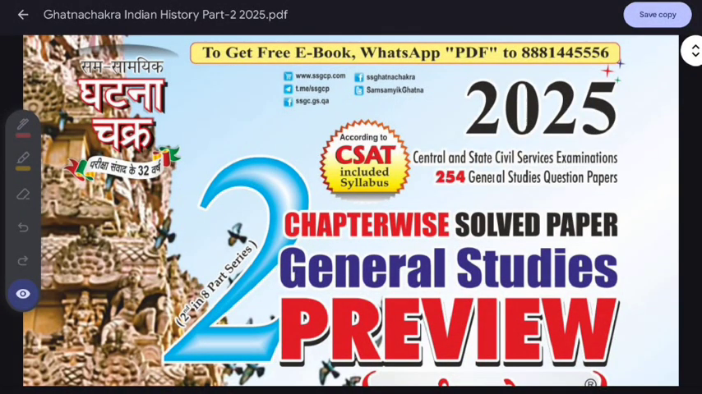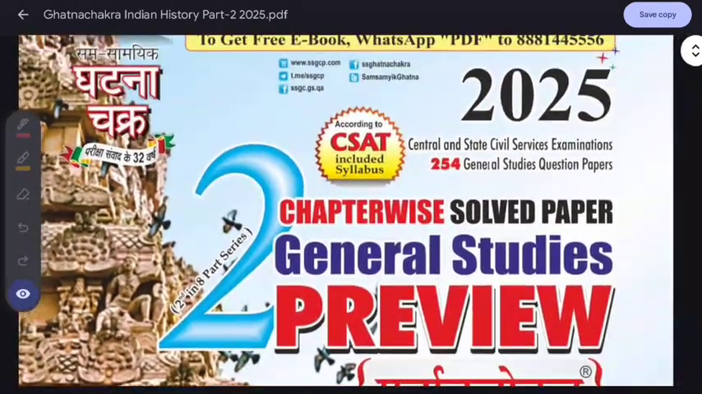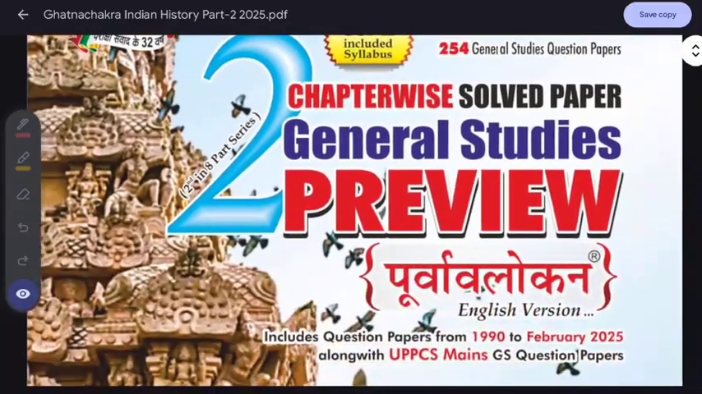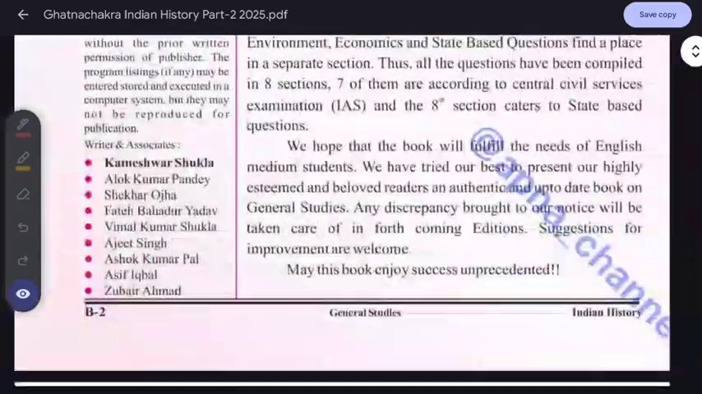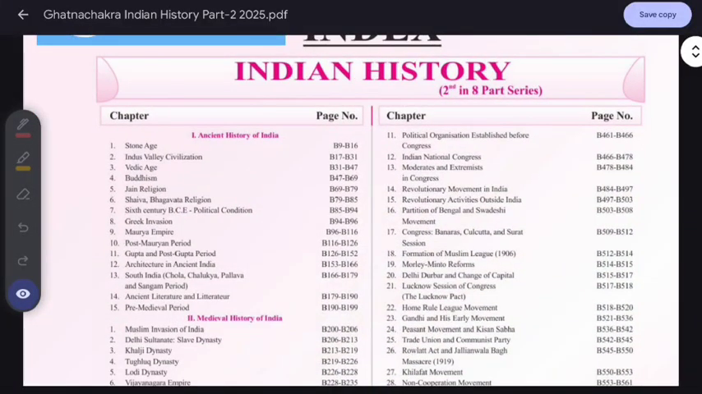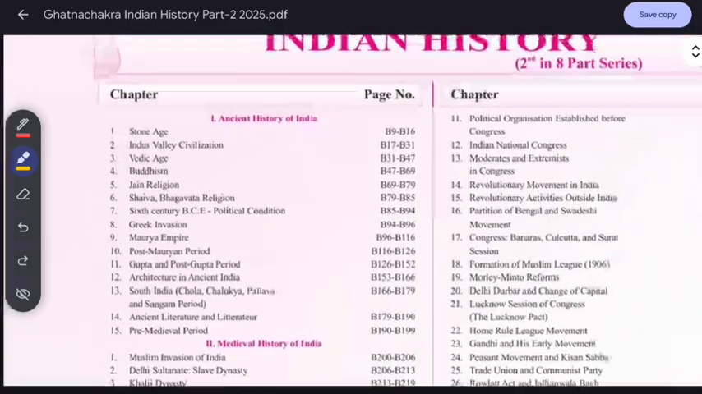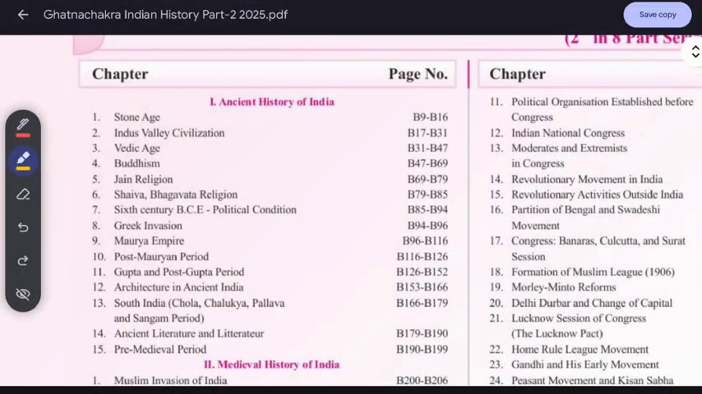Hello guys, we will cover Ghatanachakra 2025, the recent version, and this is Indian history. In this Indian history, we will cover ancient history first. We have seen that in state PCS and in UPSC it has vast weightage. So the topics given are Stone Age and Indus Valley civilization. Indus Valley civilization always comes in the exam.